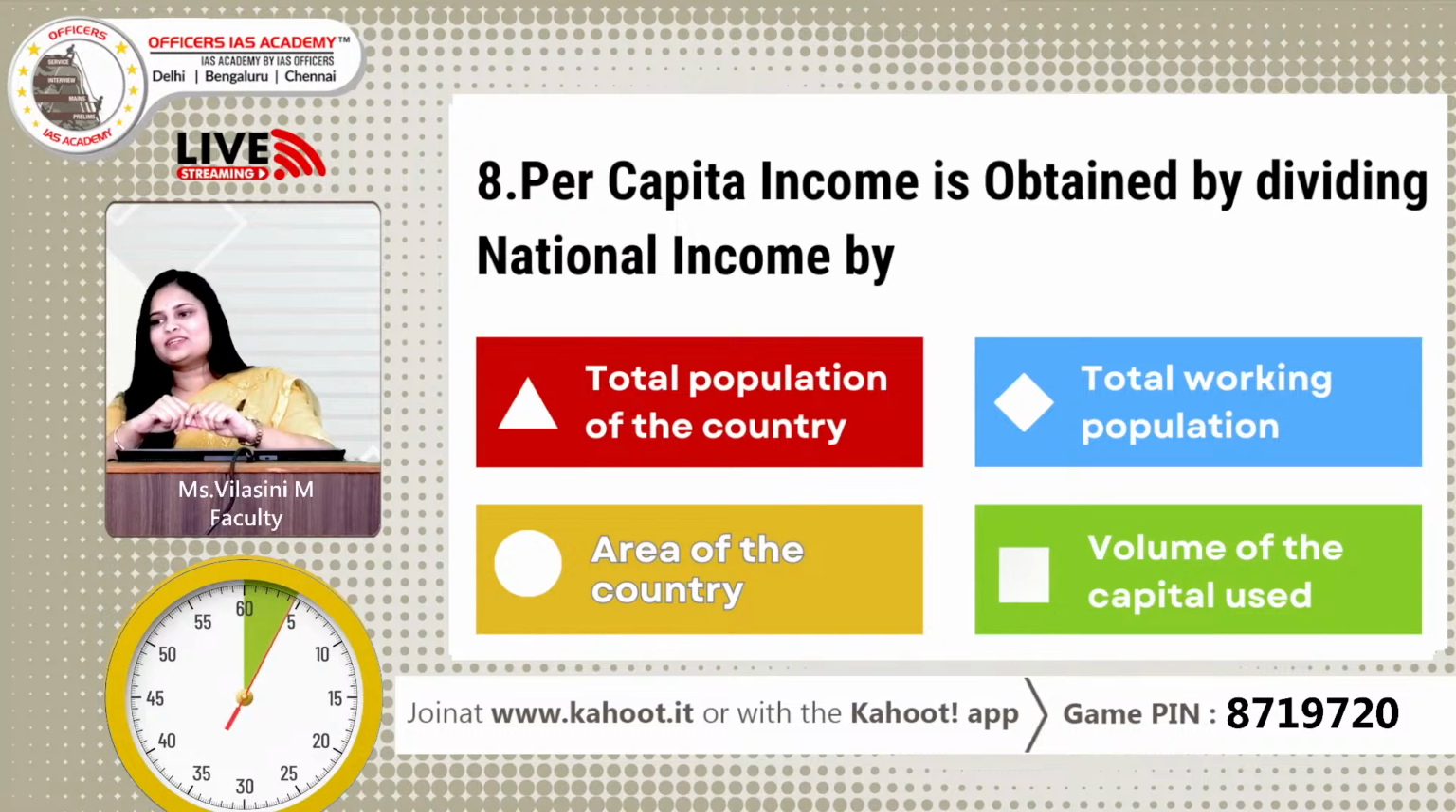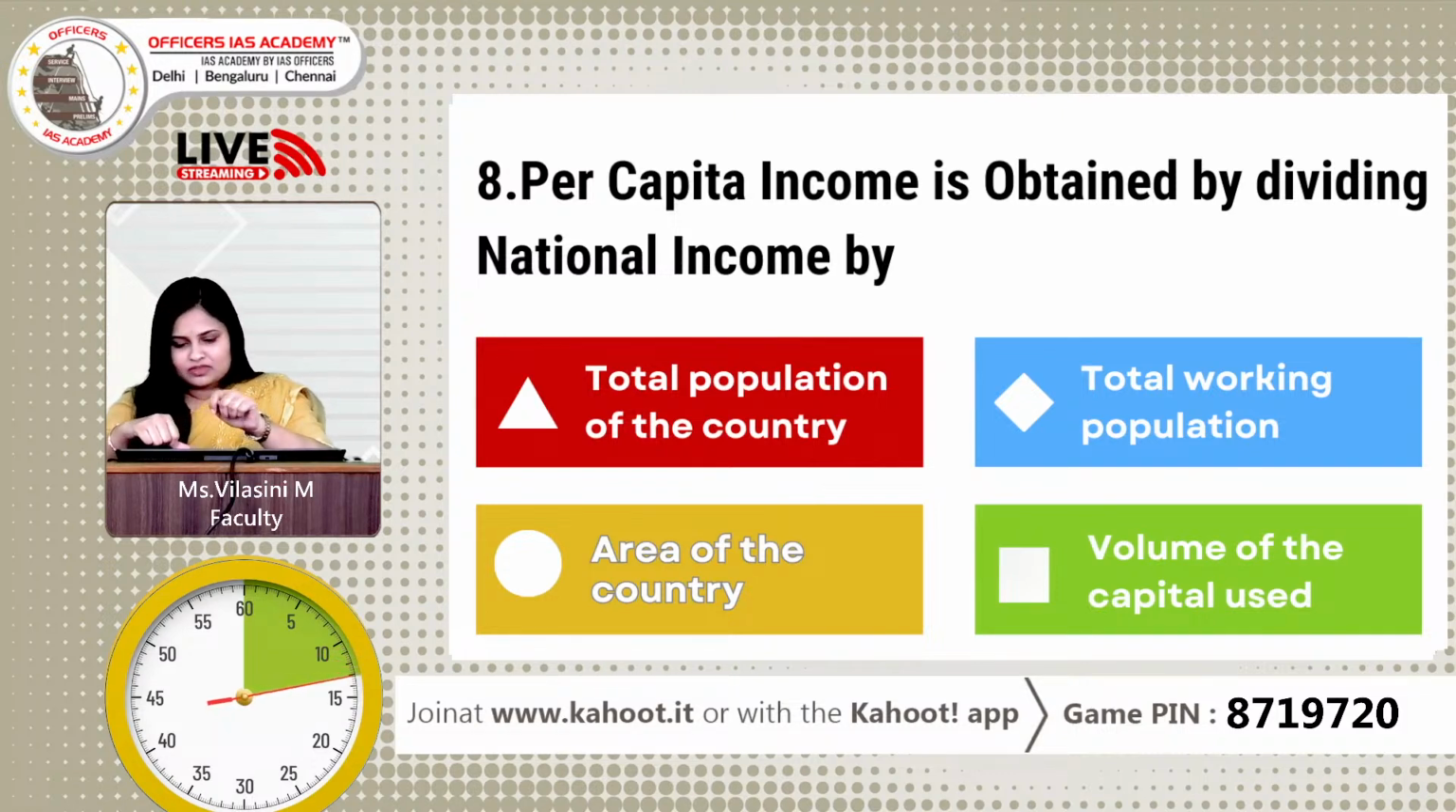So going forward, per capita income is obtained by dividing national income by total population of the country, total working population, area of the country, or volume of capital used. So choose the correct answers carefully, guys. Recall the economics that you've learnt in school.